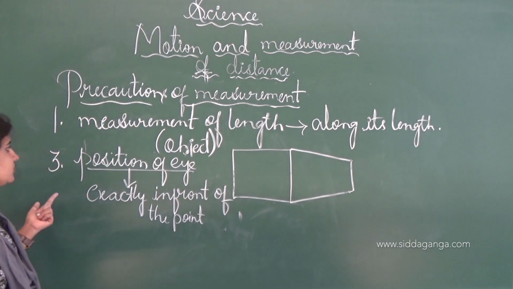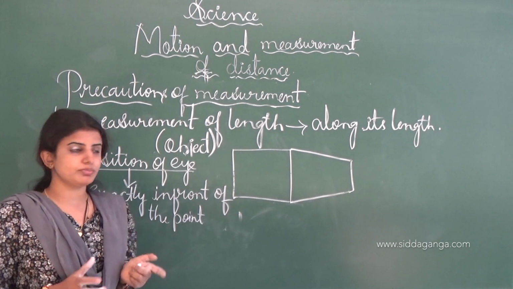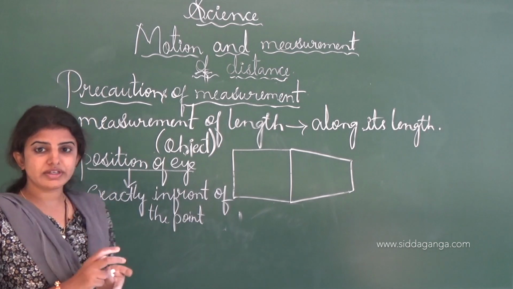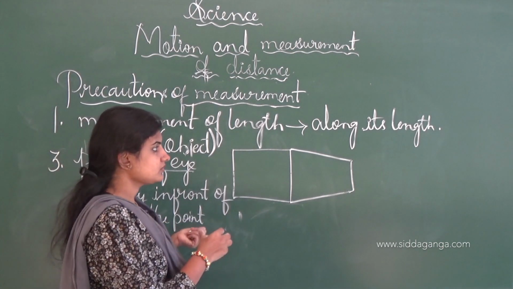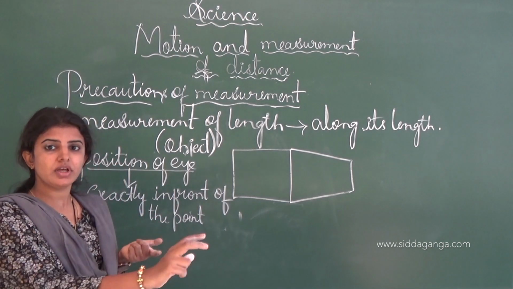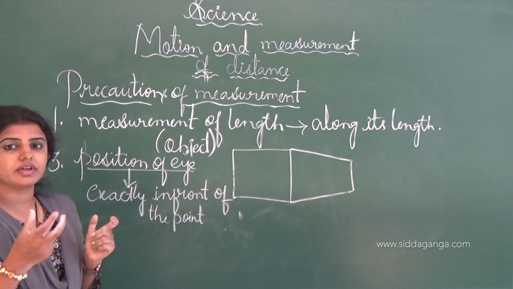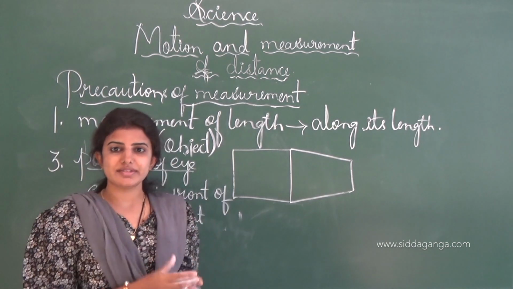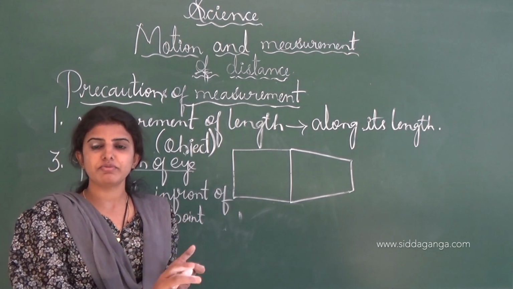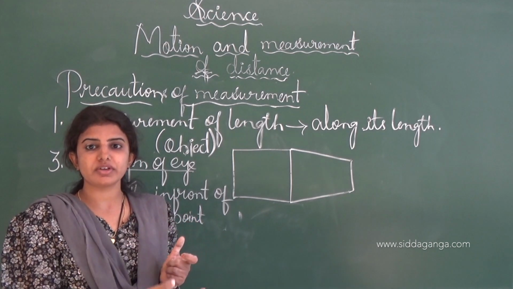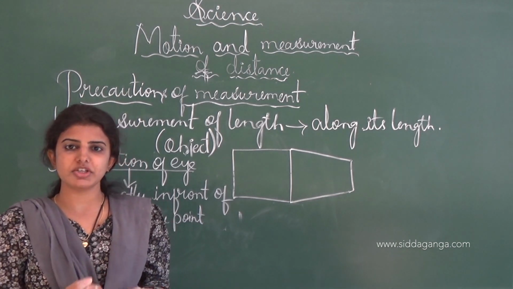So in the first precautionary step, we have to measure the object along its length, which means by taking the scale we measure its length. The second precautionary step is, if the scale is broken at the starting point or the ending point, we measure in the same way, and later subtract from the end point, and there we can get the accurate measurement.